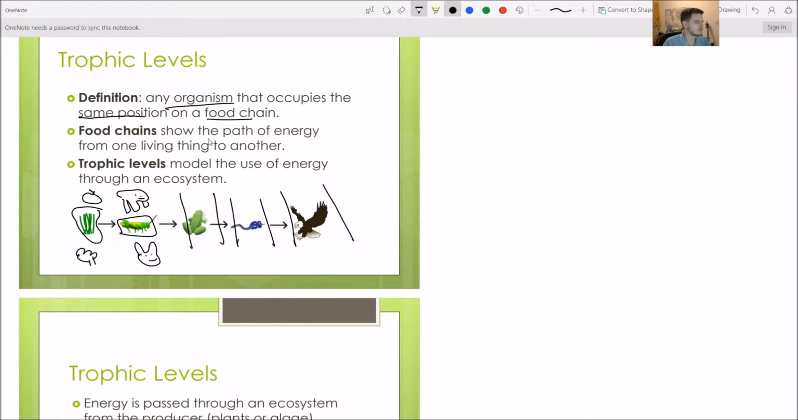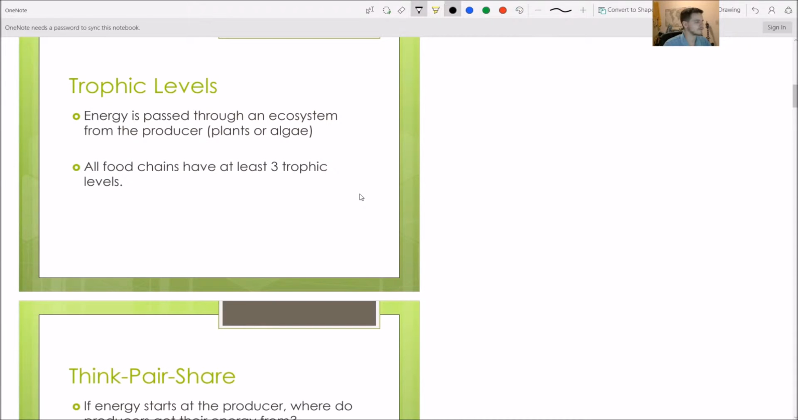So again, food chains show the path of energy from food to eater, as I like to say. And our trophic levels are just another model that we can use to show how energy moves through an ecosystem. These trophic levels do a lot of cool things. They show that energy is passed through a system from the producer. We're about to learn all about producers, but plants and algae are good examples of some producers that you might know about or you might learn about. And this is really important. All food chains have at least 3 trophic levels, and I'll show you what that means in just a second.